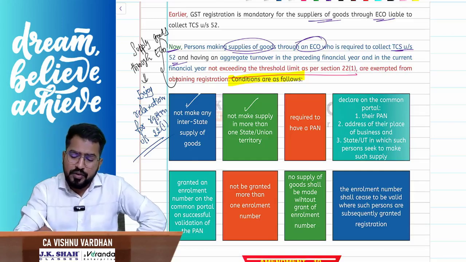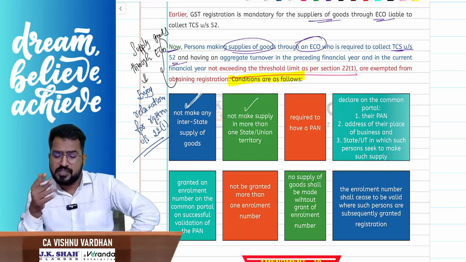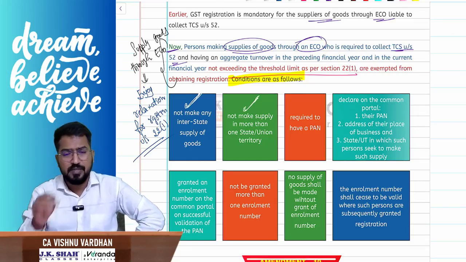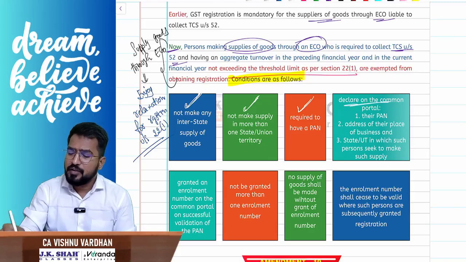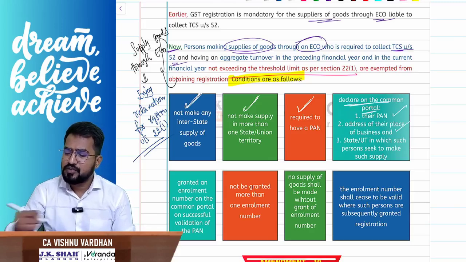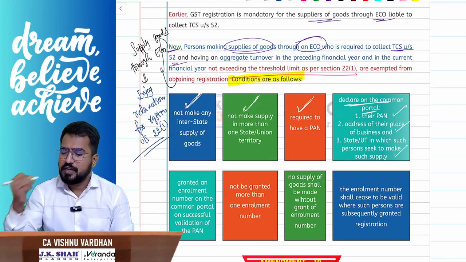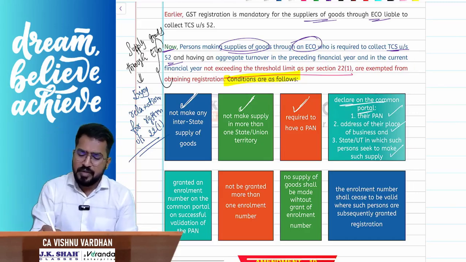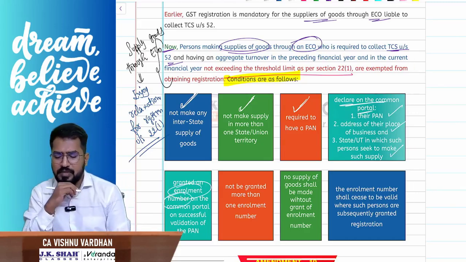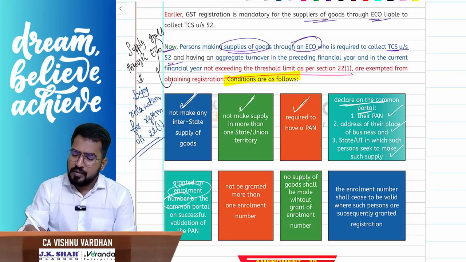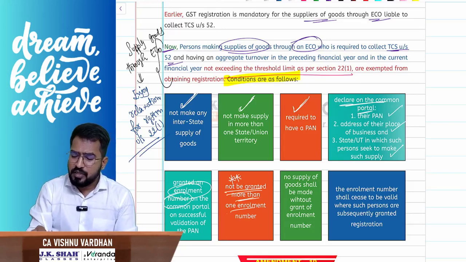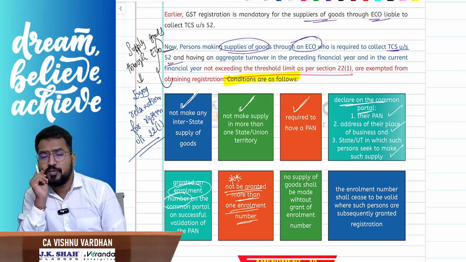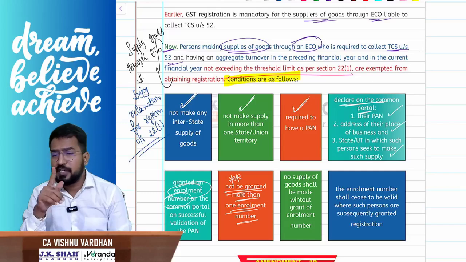So now, when you are supplying through an e-commerce operator without registration, don't make interstate supplies and don't make supplies in more than one state. You have to maintain a PAN and declare your details, that is your PAN, the address of your place of business and your state, and get the enrollment number. You will be granted an enrollment number in the common portal. And this is important, you should not have more than one enrollment number, correct? Do not plan to take an enrollment number for every state and make supplies in every state.